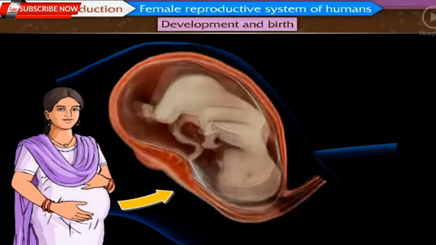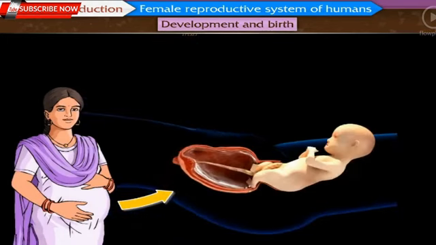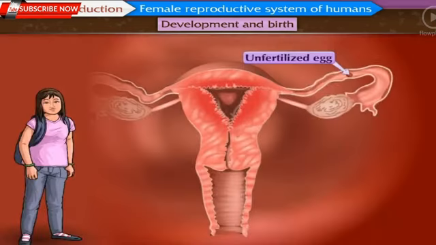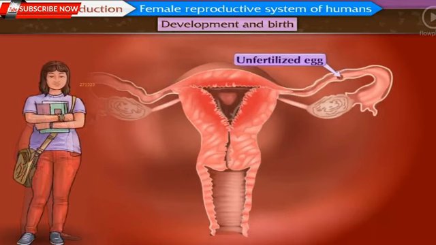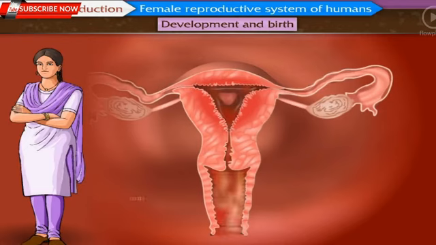Don't you think this entire process of giving birth to a new life is magical, and it is like an honor for a woman? But do you know how the body of a woman is prepared for this phase? The menstrual cycle in women brings about a series of changes in the body of a woman to prepare for a possible pregnancy. Come, let us do a brief study of this cycle.